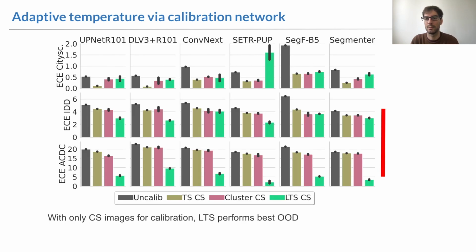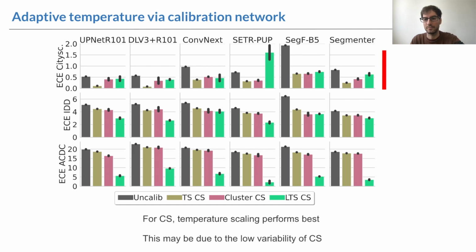Quite remarkably, we observe that even if the calibration network, depicted in green, only sees Cityscapes images during training, it is able to significantly improve the calibration error, especially under strong domain shifts, that is, for the ACDC dataset. On the other hand, cluster-based temperature scaling is usually not much better than vanilla temperature scaling. For a more in-depth study, please refer to our paper. For in-distribution samples, temperature scaling performs best, which could be due to the fact that Cityscapes is a fairly homogeneous